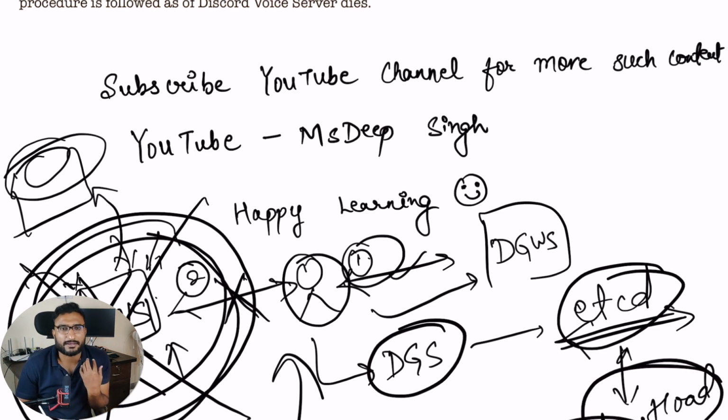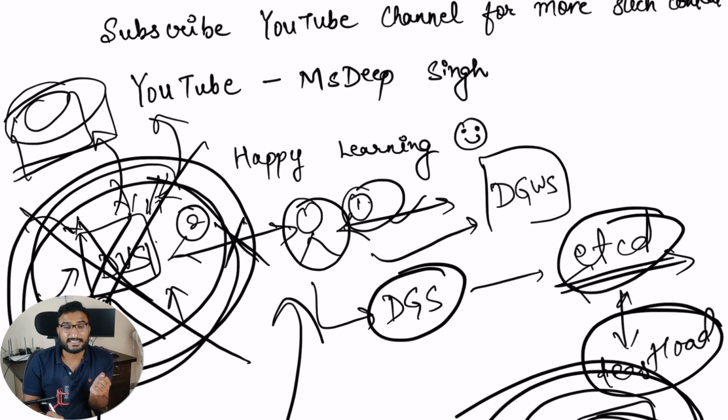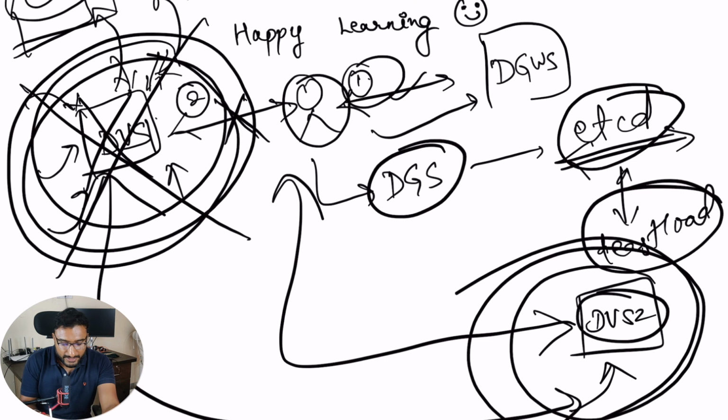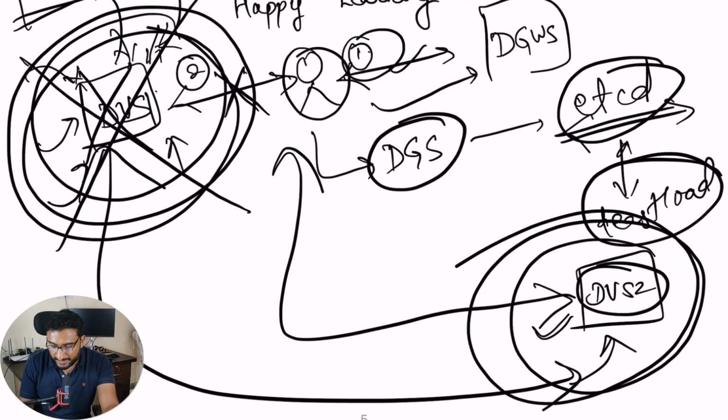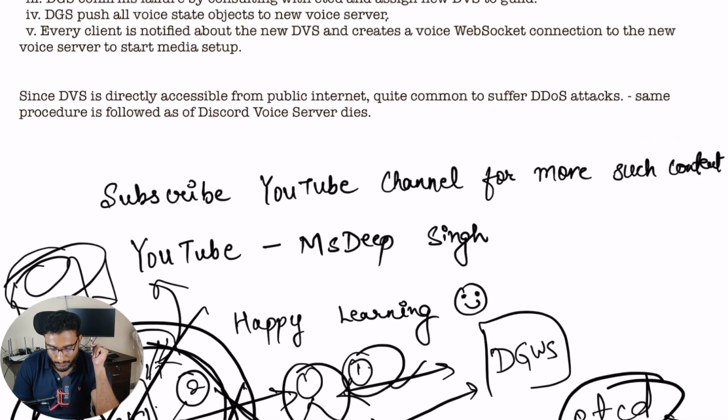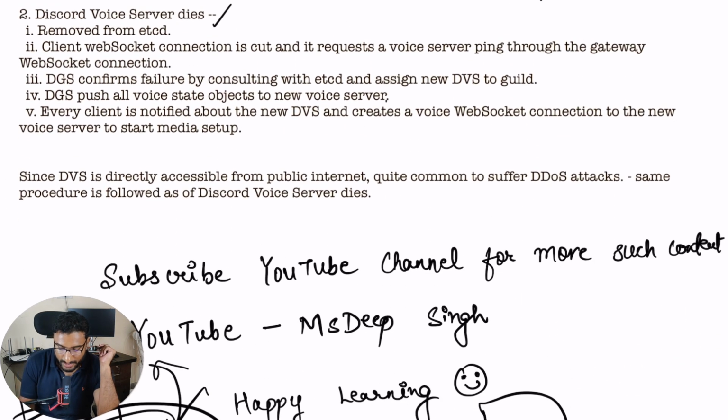Probably it can happen in the background. We are not fetching that information for real-time communication, but that information is probably forwarded to Cassandra here, so that in case my server dies, in case of any inconsistency or any failure, then I will interact with Cassandra, get those voice state objects and push them to DVS2. All users will interact with DVS2, and then they can start their communication again, they can start their important discussion again. So this is all about it.